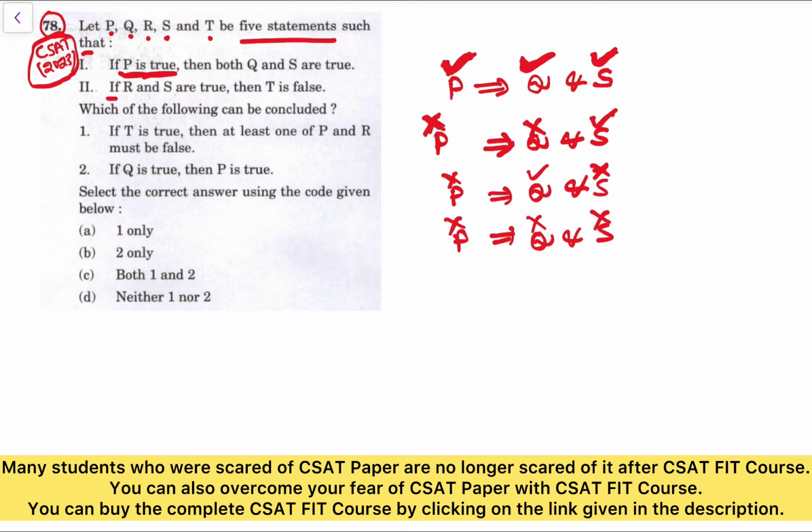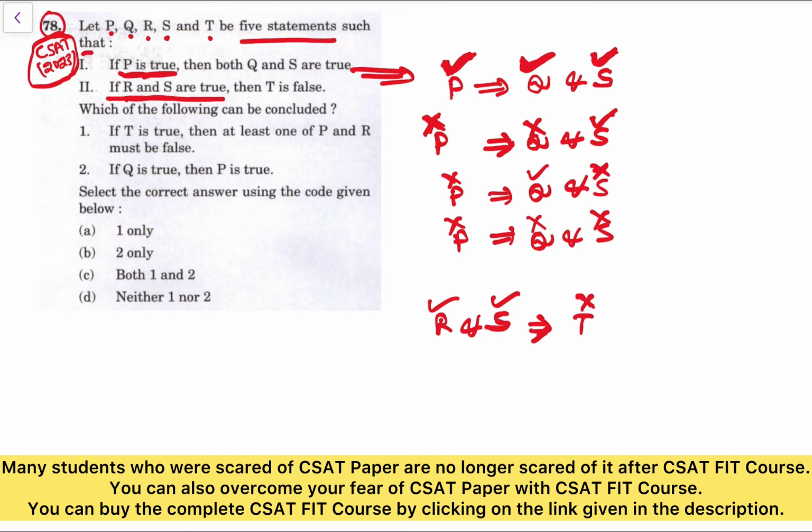So from statement 1 we got this information: if R and S are true, then T is false. If both are true, then T is false.